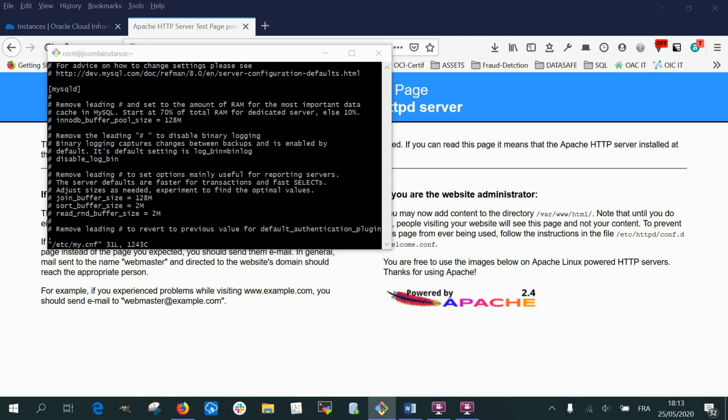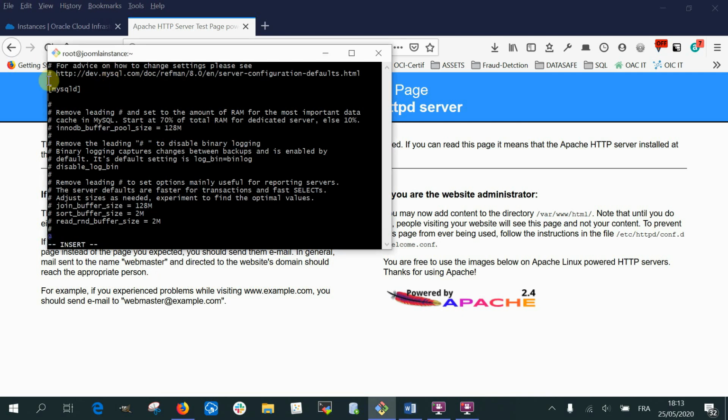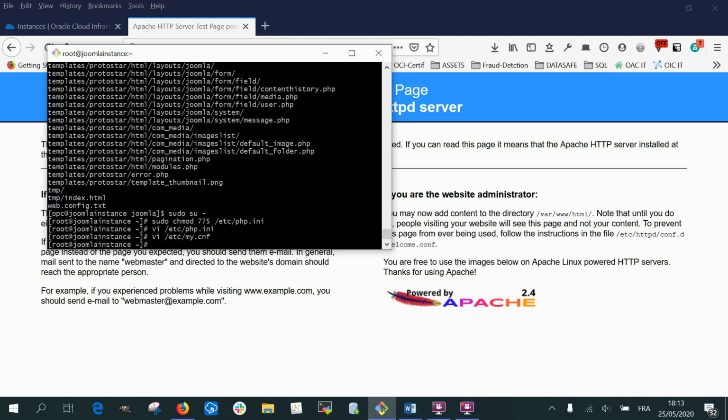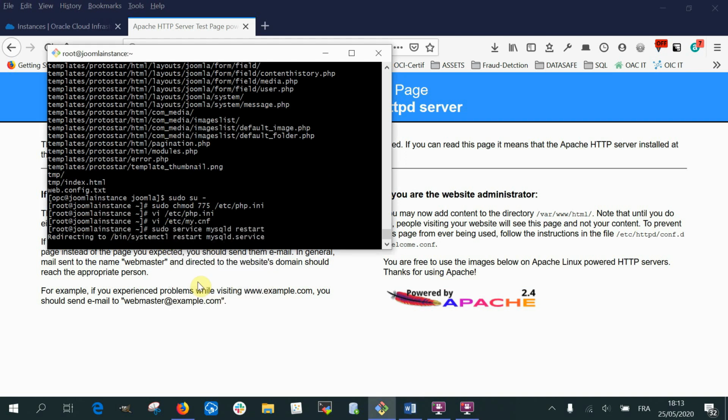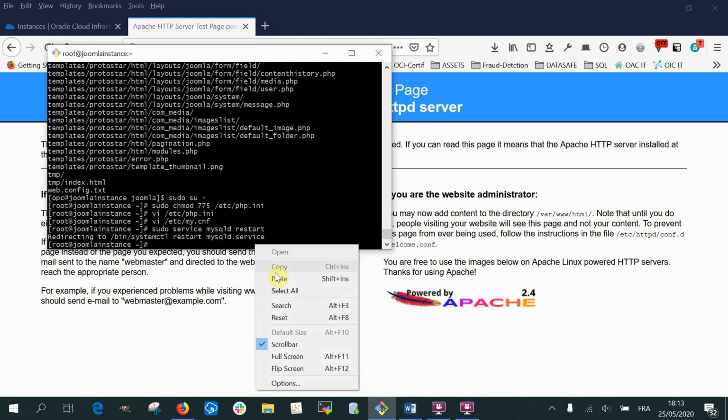Here it's better to add the following string to this configuration file, and save and close. So now we need to restart MySQL, and restart Apache.